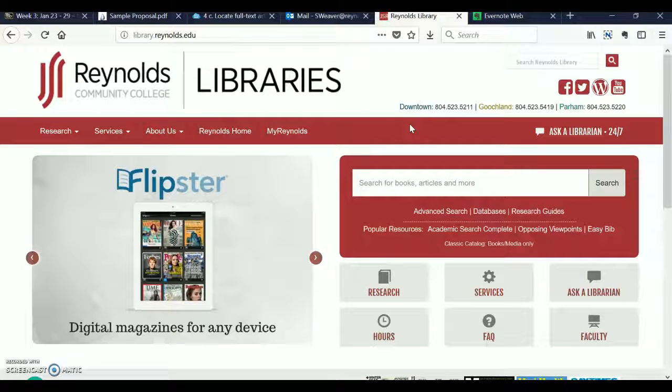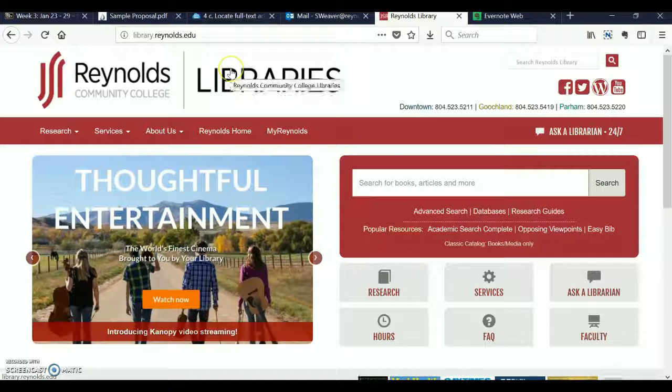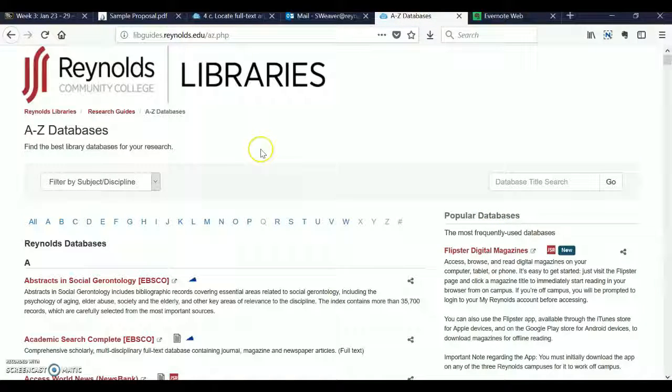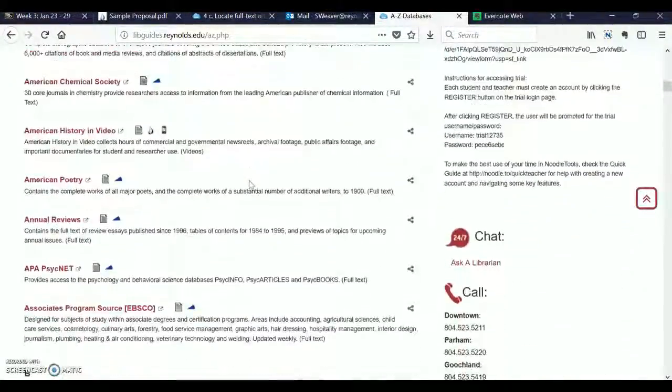Okay, so the last thing that I want to show you is a database that is called Jstor. Jstor is a really, really useful tool for finding academic scholarly work on your subject. So there's not a direct link here. So what we're going to do is from the library's homepage, we're going to go to the database link here.